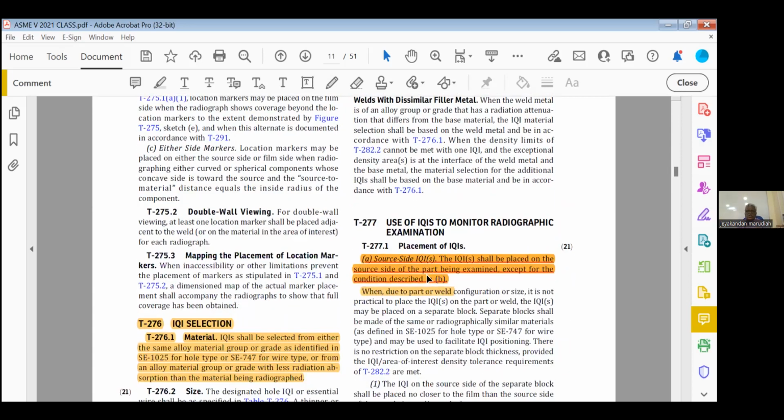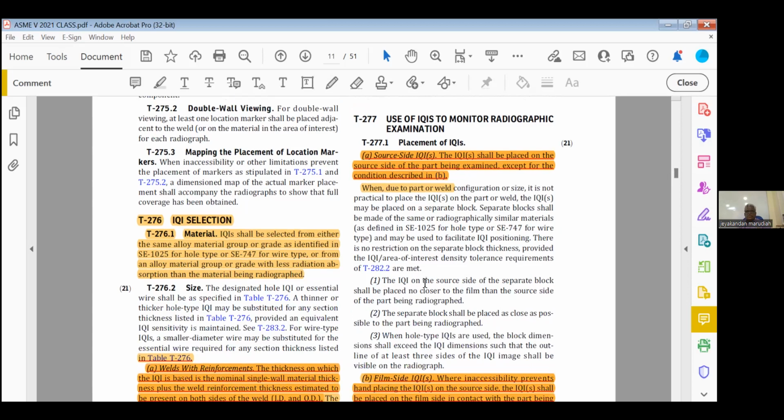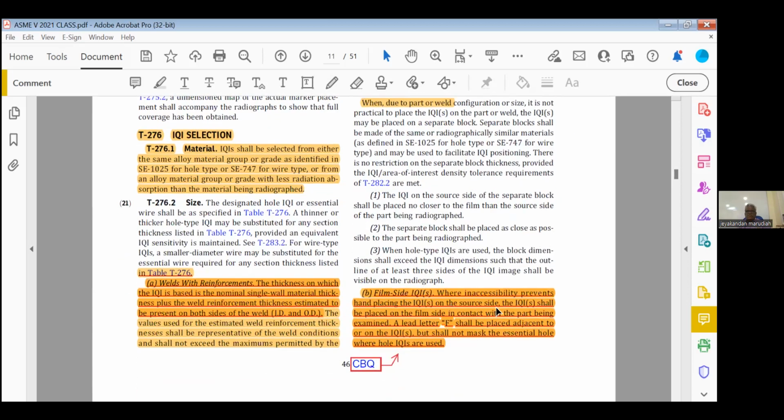Then source side IQI, highlight the A, T-277.1. The IQI shall be placed on the source side of the part being examined, except for the condition described in B. Then this is important, film side: where inaccessibility prevents hand placing the IQI on the source side, the IQI shall be placed on the film side in contact with the part being examined. A letter F shall be placed adjacent to or on the IQI. On the film side you have to keep the F. That is closed book.